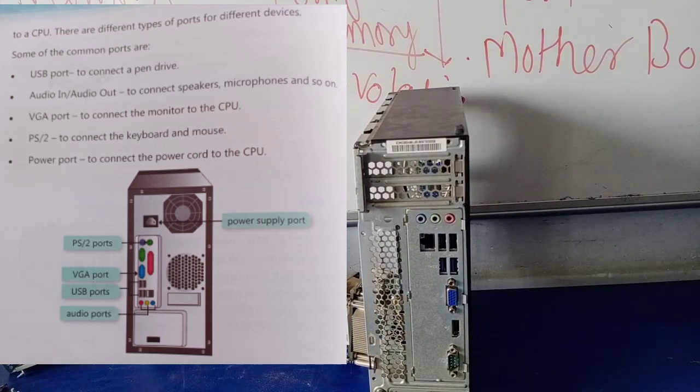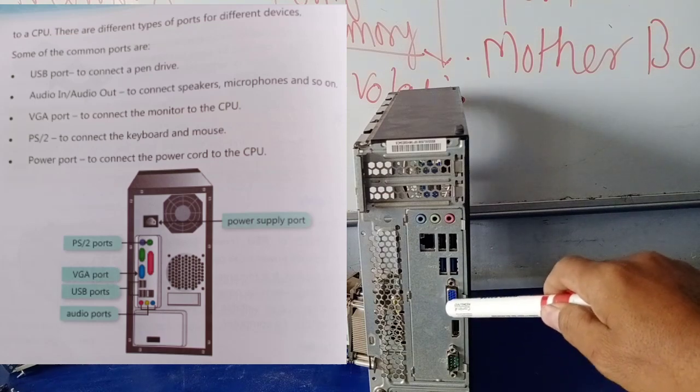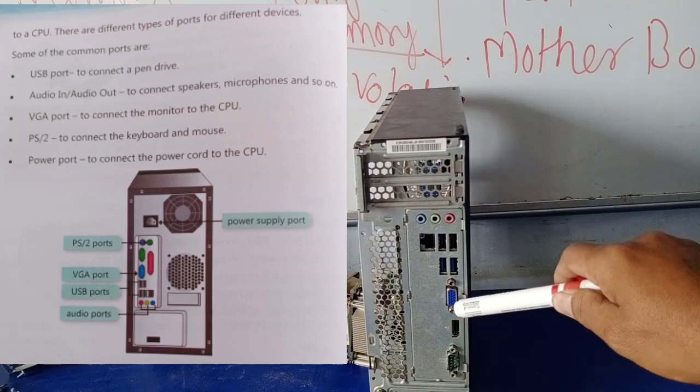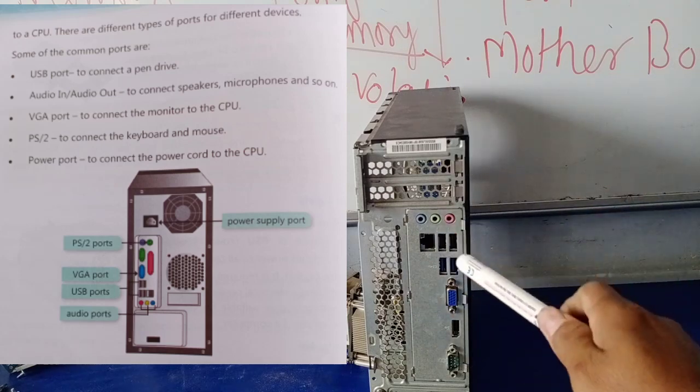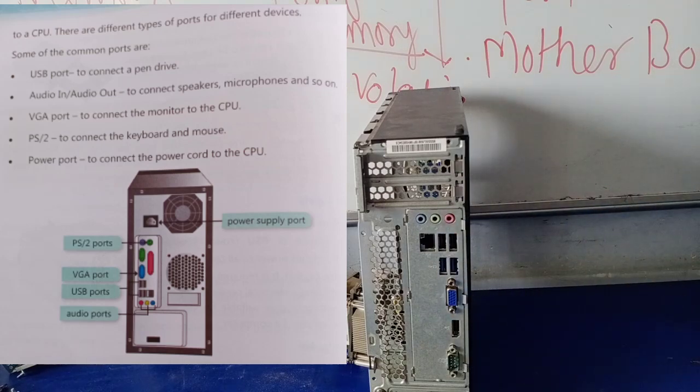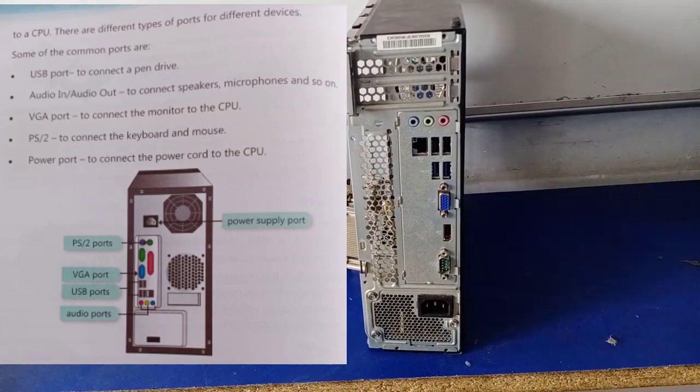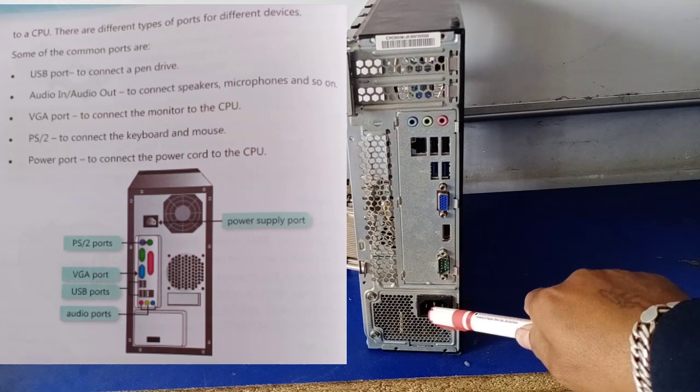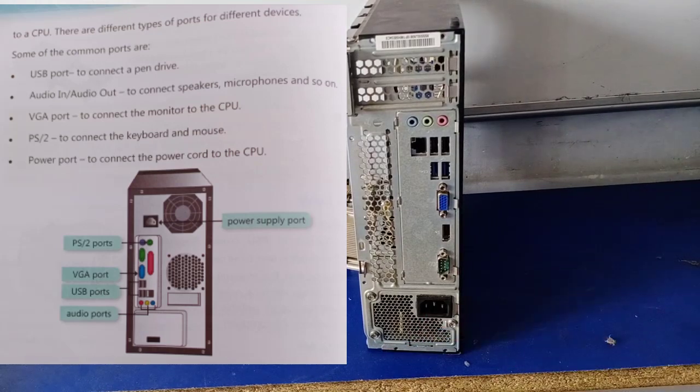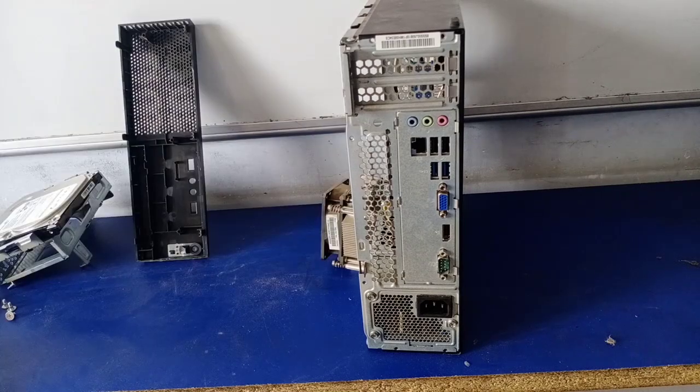Then the VGA port: if you want to connect our monitor to the CPU, that time we can use this port. This is the VGA port. Then PS2. This CPU has no PS2 port, which is an old CPU. For that CPU, there are 2-3 PS2 ports for our keyboard and mouse. And last, that is the power port. I already told you about this power port. See, at the bottom, this is the power port. Understood about this?